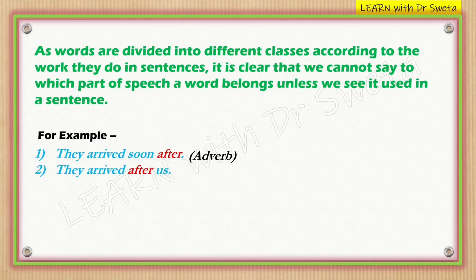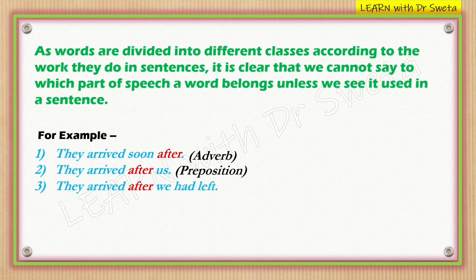They arrived after us. In this, after is a preposition because it introduces the object us, showing the relationship between the action arrived and the people us. It indicates that their arrival happened following ours.